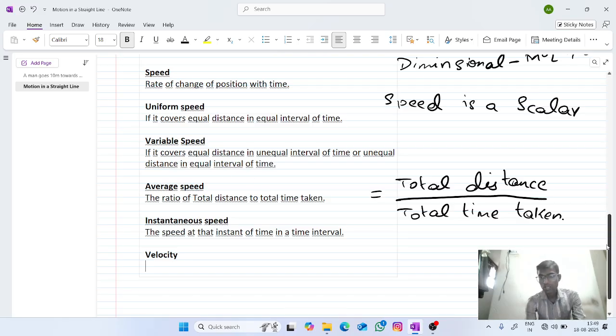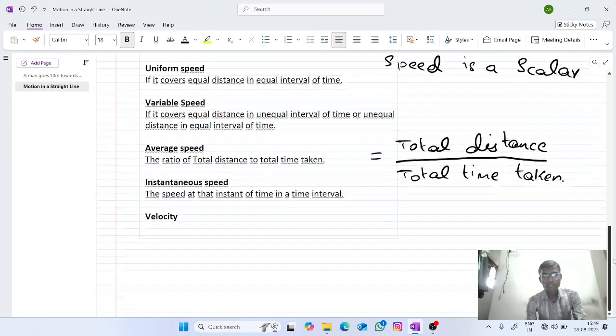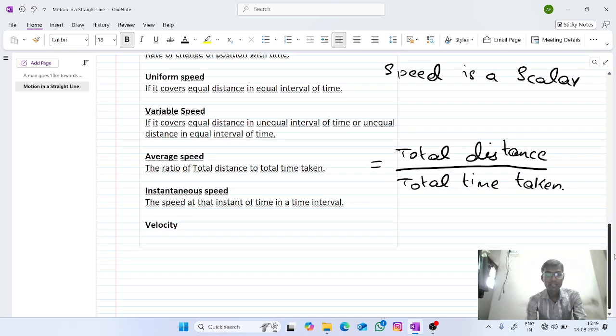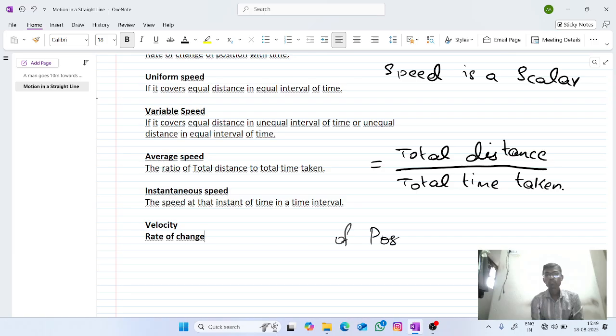Velocity is also the rate of change of position with time.